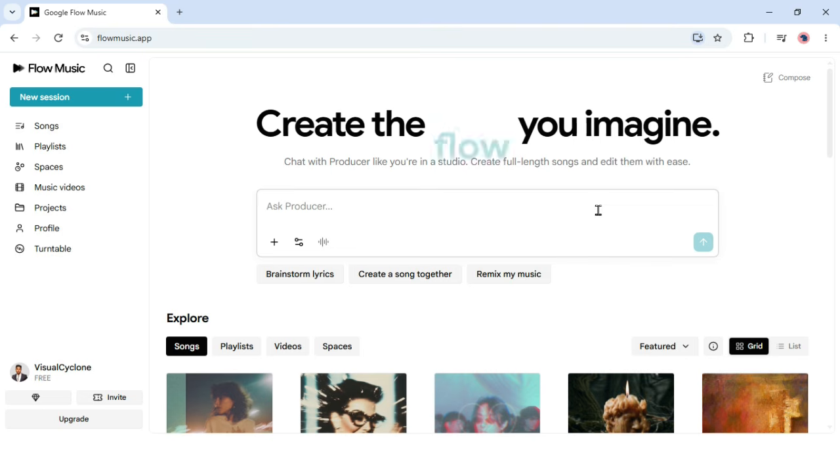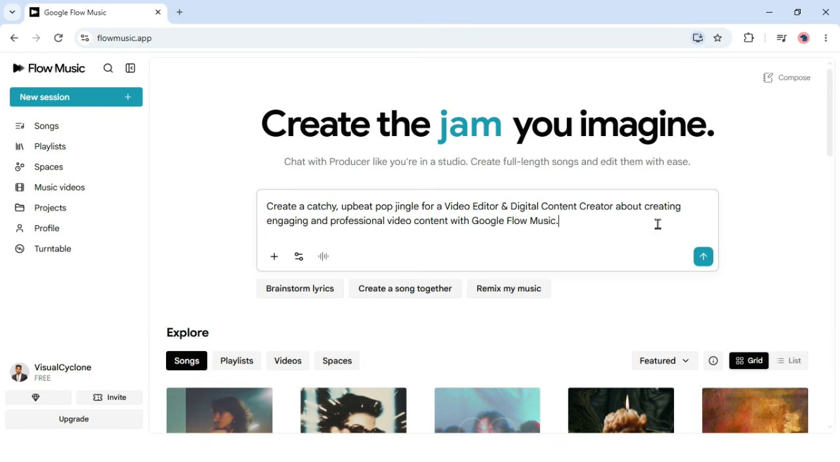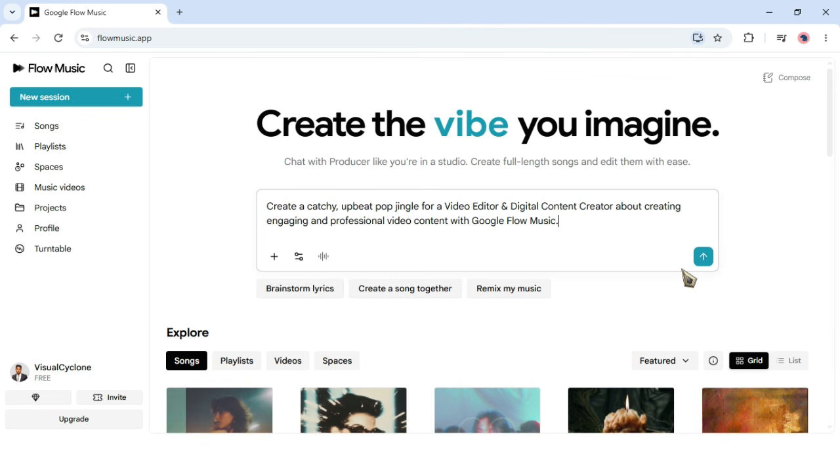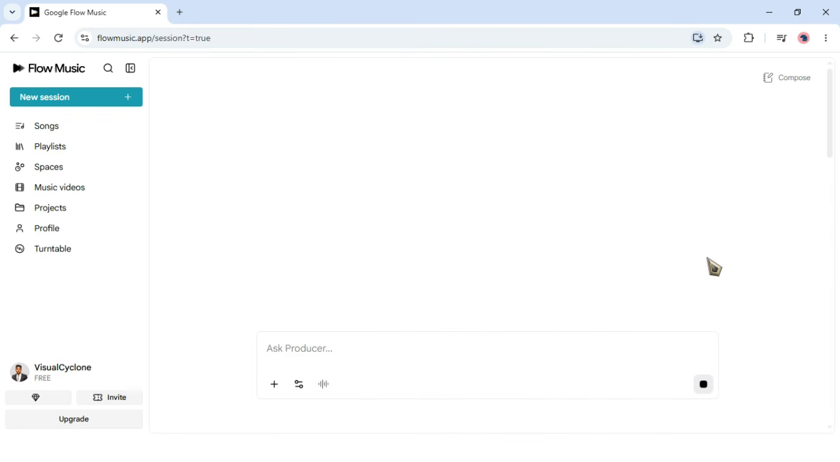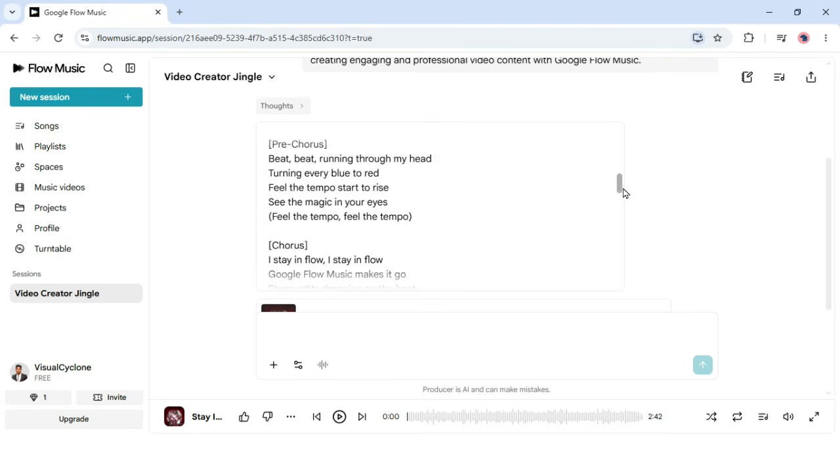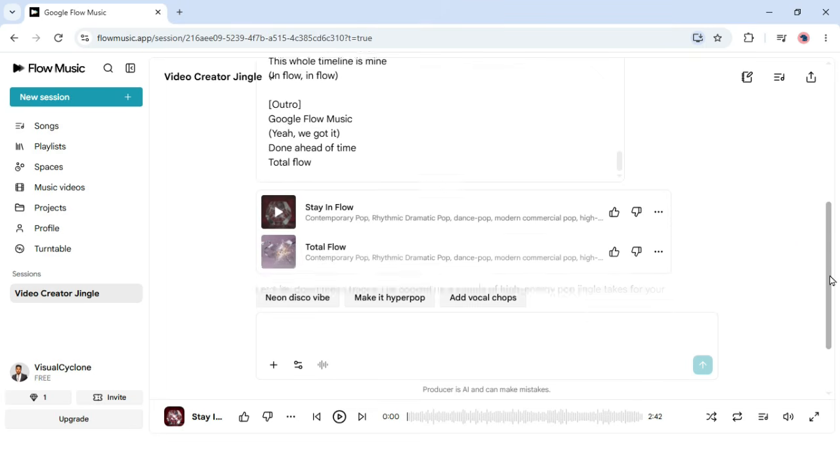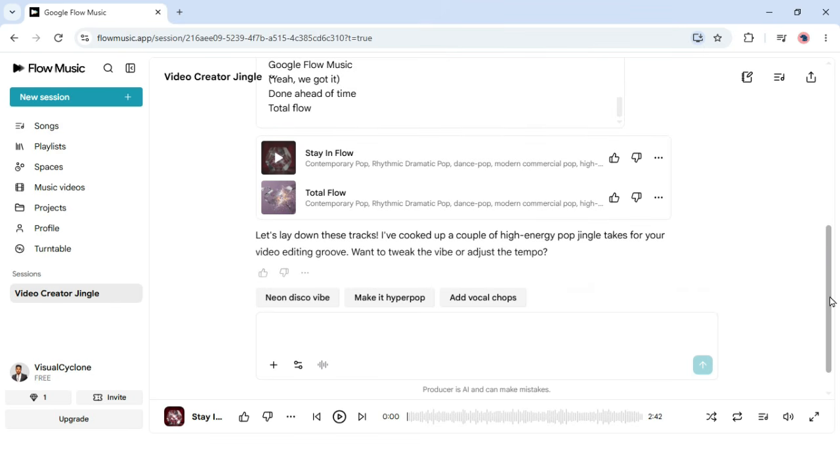So let's get started. First of all, type in a prompt in the chat box. I will ask producer to create a catchy upbeat pop jingle for a video editor. So after typing the prompt, simply press enter and it will generate the music lyrics. And if you scroll down further, it will give you actual generated music, which is cool. It gave us 2 music files.